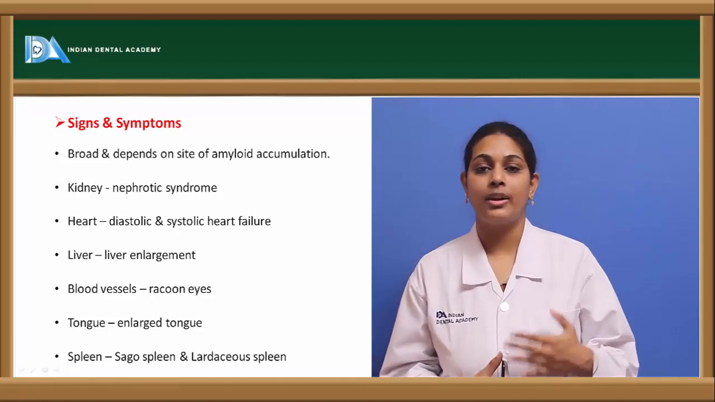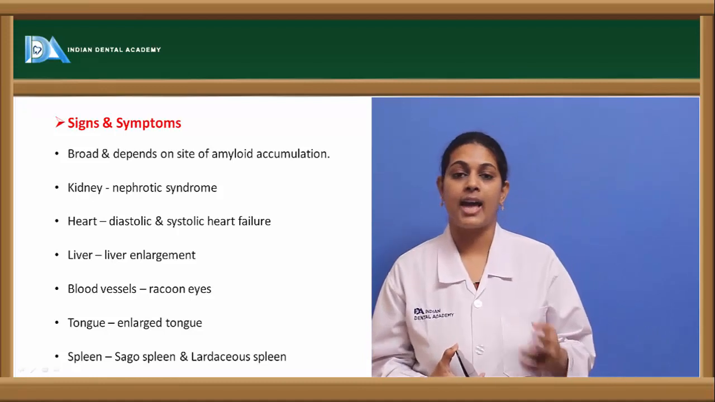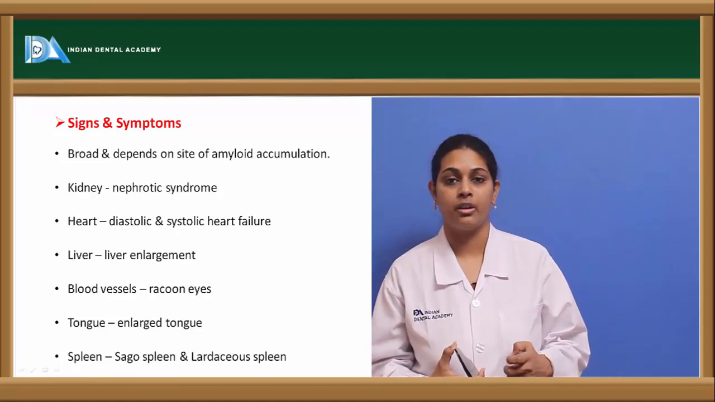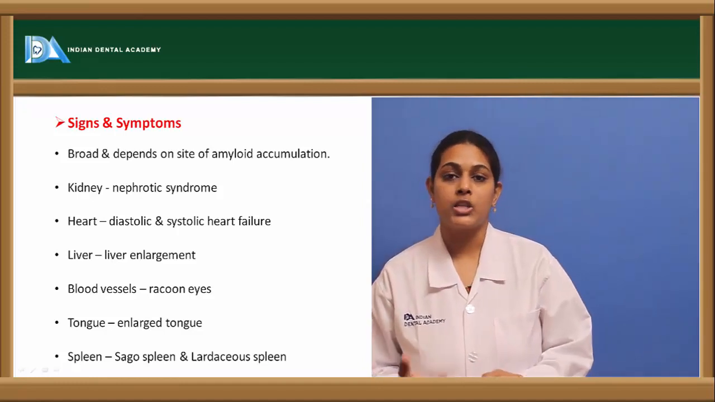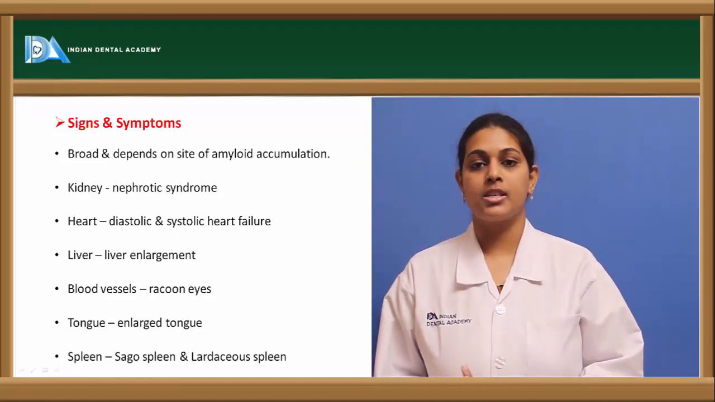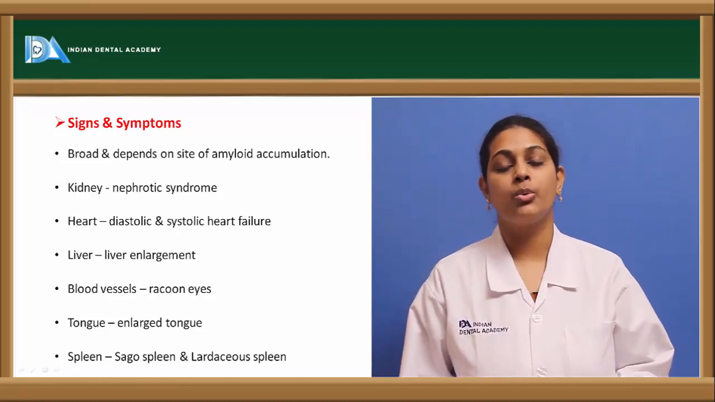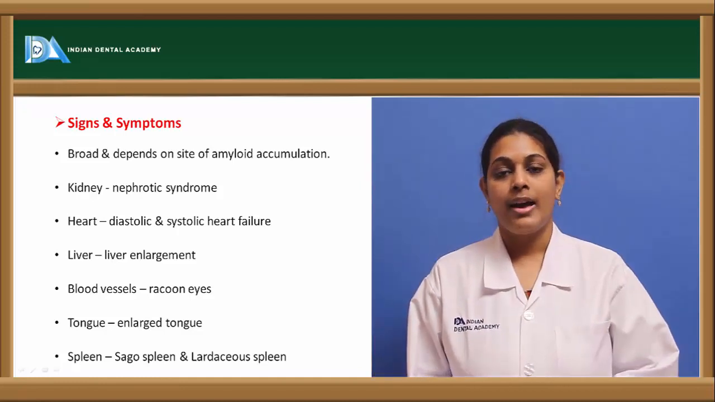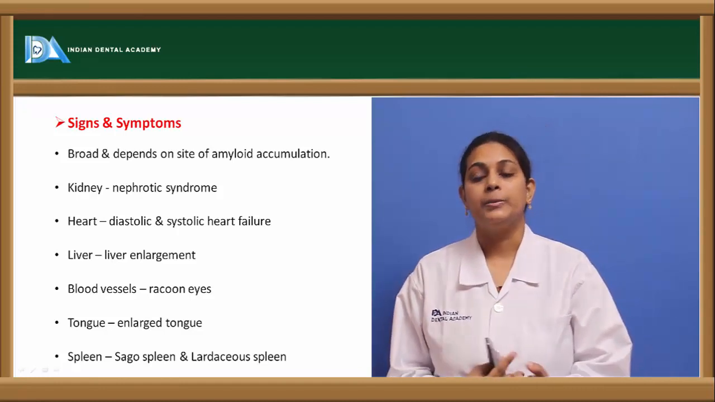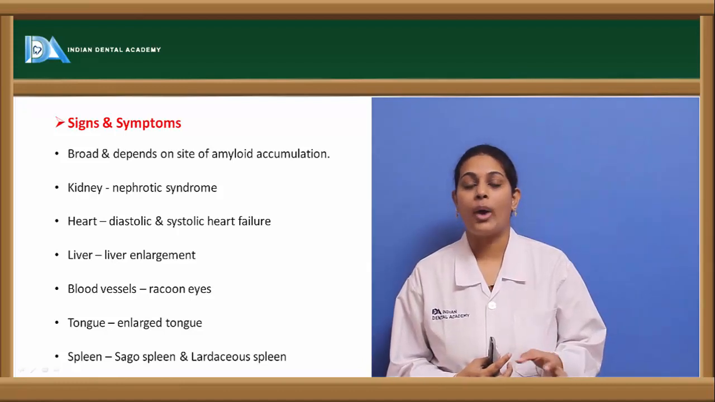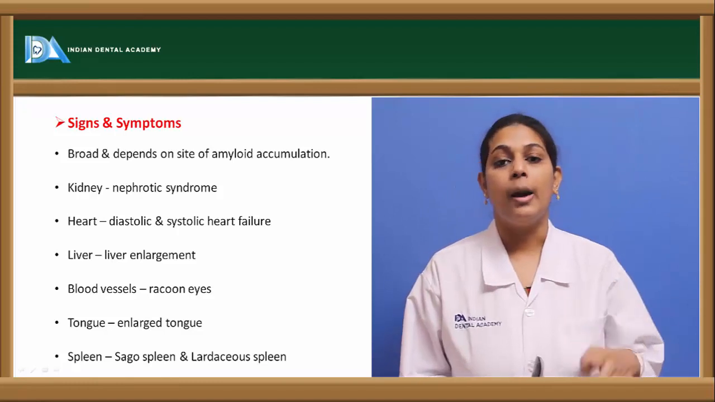Coming to the next condition, when it's associated with the spleen, we can see two types of conditions. One is the sago spleen and one is the lardaceous spleen. Usually the gross specimen of the sago spleen shows presence of numerous amyloid nodules which appear as sago grains, because of which it is termed sago spleen. And in this sago spleen, at the microscopic level, we see that most commonly it is the white pulp area of the spleen which is affected